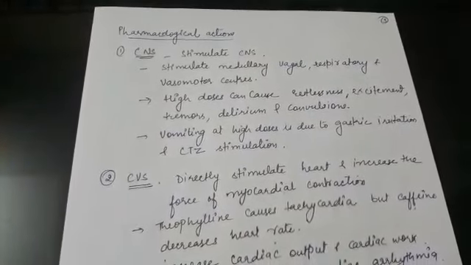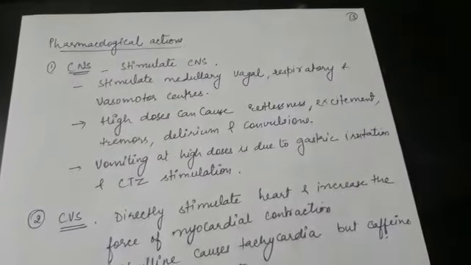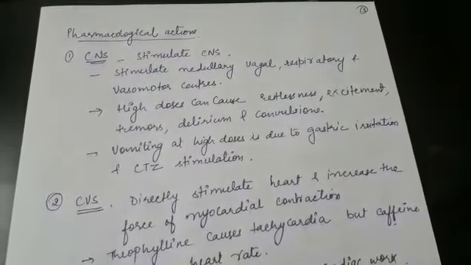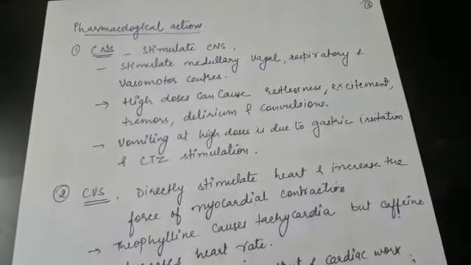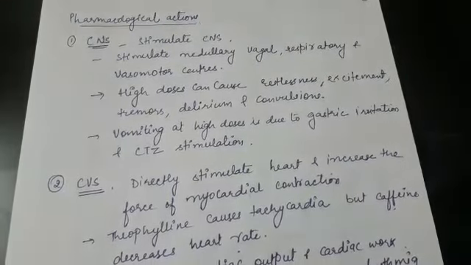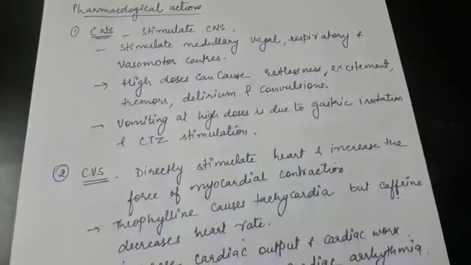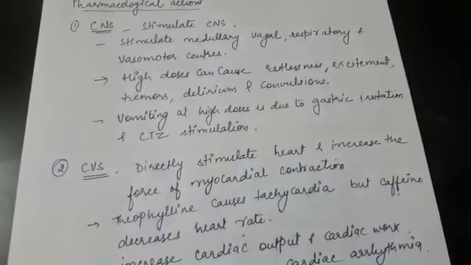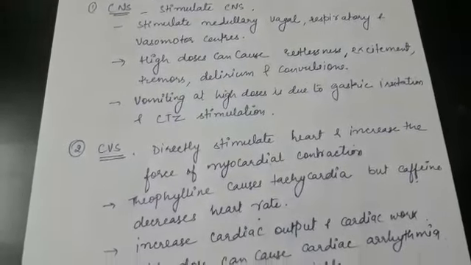Now we will discuss the pharmacological actions of this class. The first effect is on the CNS. Methylxanthines stimulate the CNS. They stimulate various parts of the CNS, like the medullary, vagal, respiratory and vasomotor centers. In high doses, they can cause restlessness, excitement, tremors, delirium, and convulsions. In high doses, vomiting is also caused, and this is due to gastric irritation and CTZ stimulation.